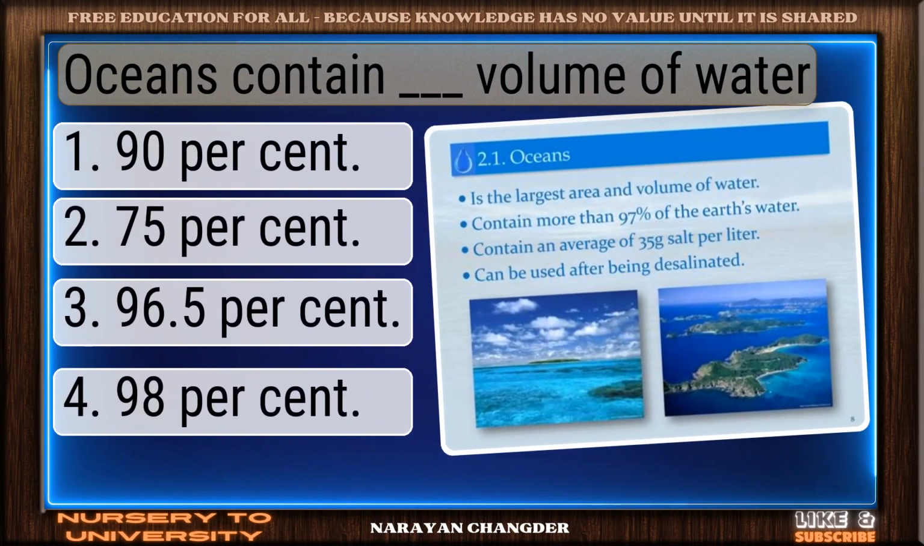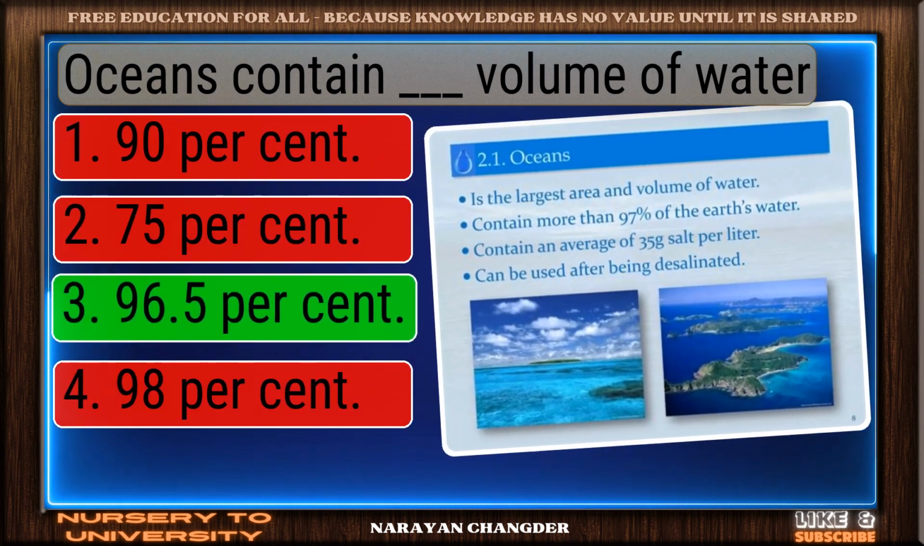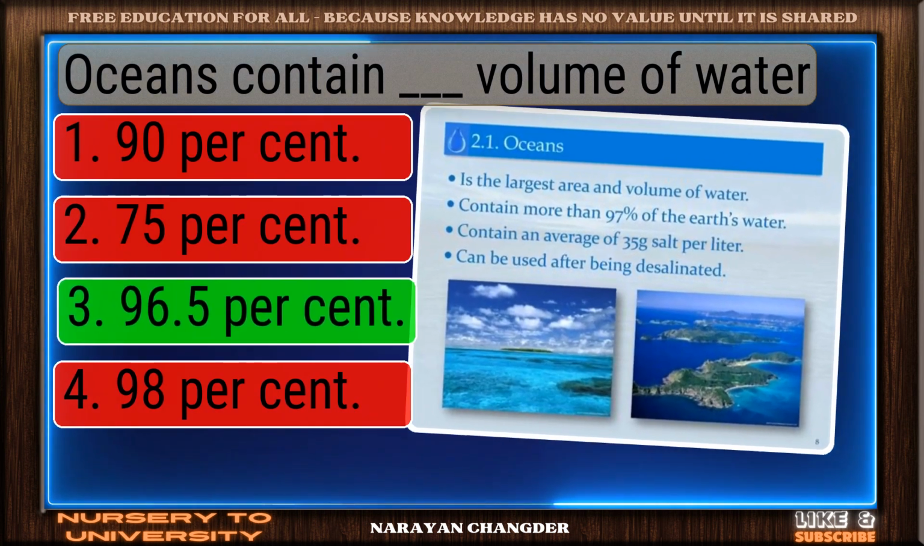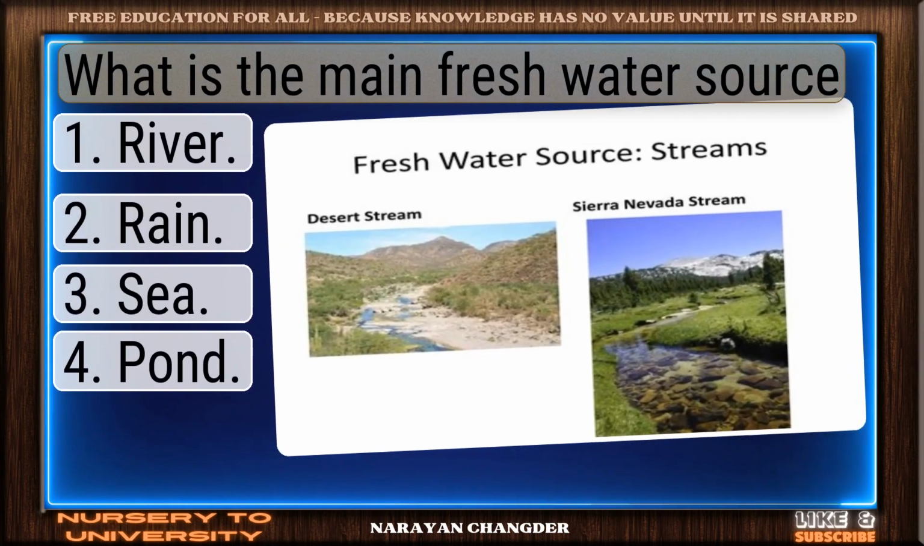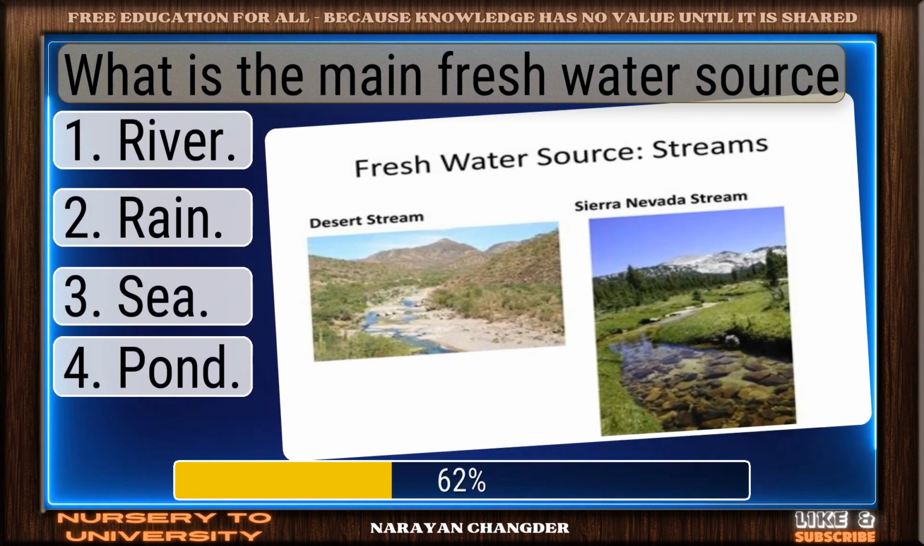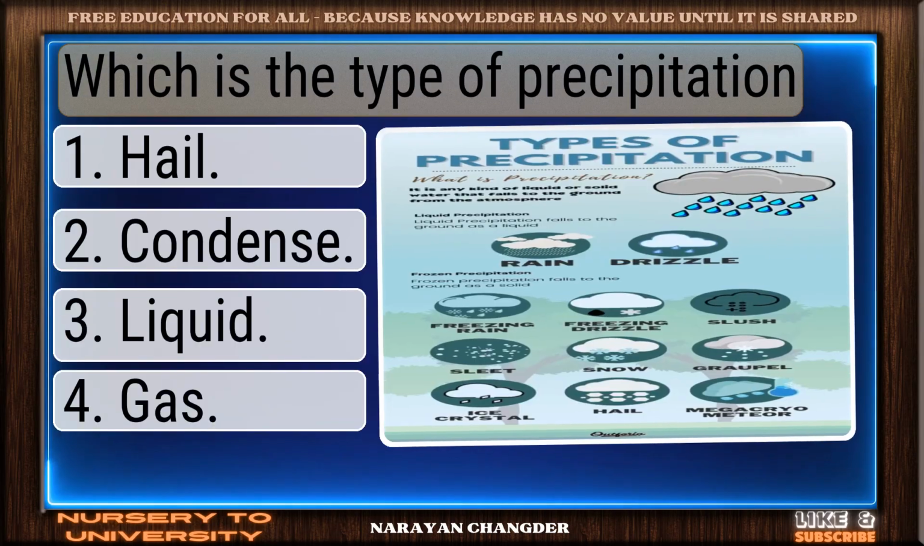Oceans contain dash volume of water. Great thinking. 96.5% is the right choice. What is the main freshwater source? Well picked. Rain is the correct answer.